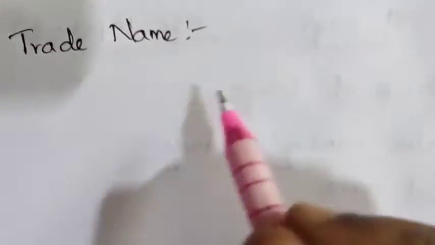Third one is the trade name. Trade name is also known as trivial name, brand name or proprietary name.